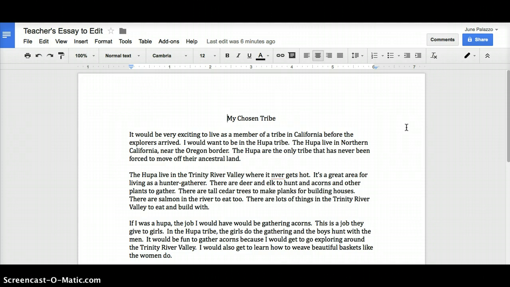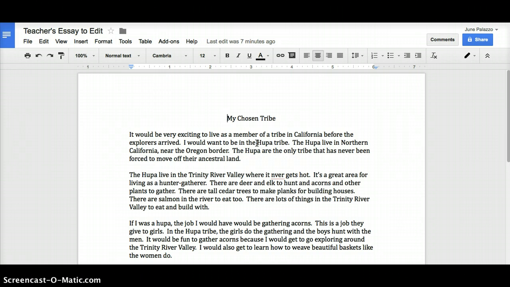So let's look at this. I see a place in the paragraph that uses the exact same words in a row. We have in the Hoopa tribe, and then right after that we have the Hoopa. And then we also have down here the Hoopa are. That's kind of a lot of Hoopa, Hoopa, Hoopa. So we could add a comment about this.